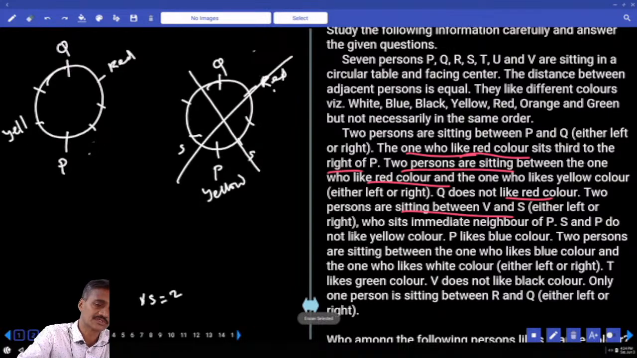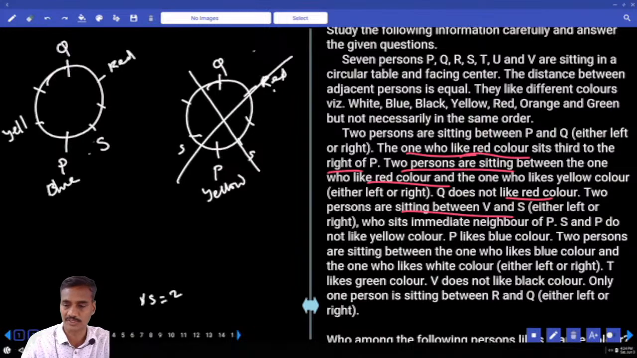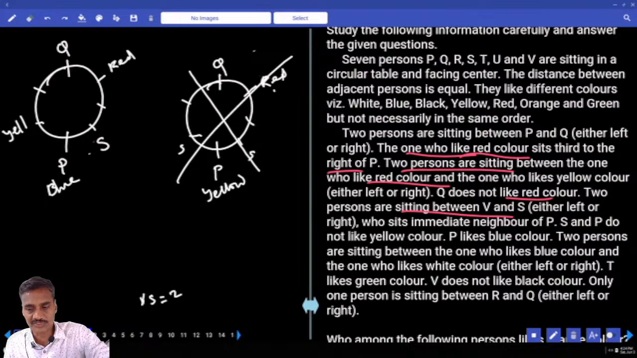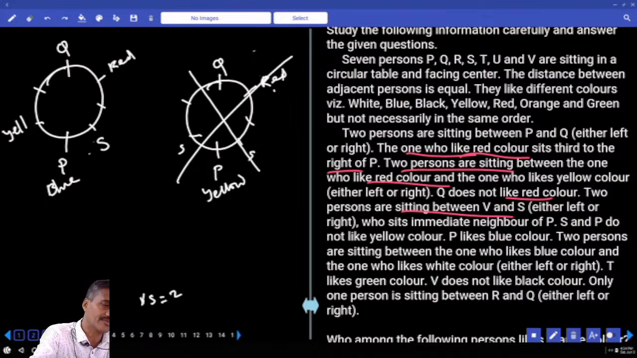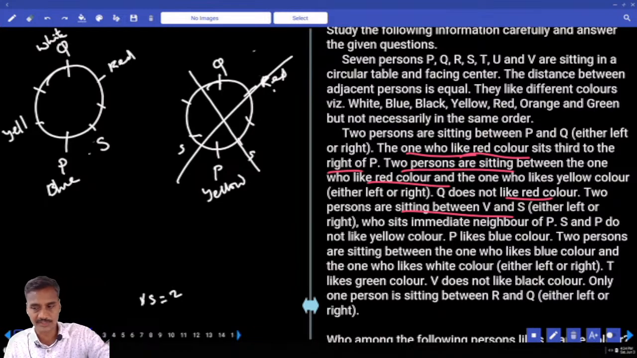Hence, where should this S be? S must be to the right hand side of P. Neither S nor P likes yellow. And P likes blue color. Now this is P who likes blue color. And 2 persons between blue and the one who likes white color. Now between blue and white, there must be exactly 2. Now Q likes white color. And 2 persons between blue and white.